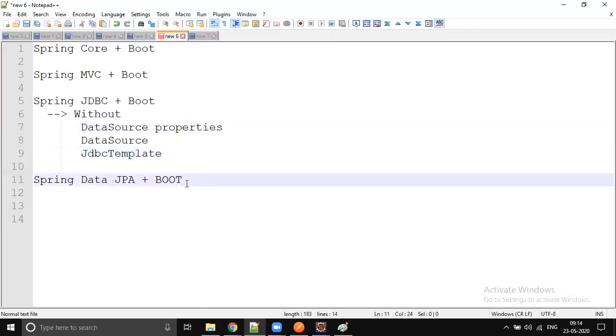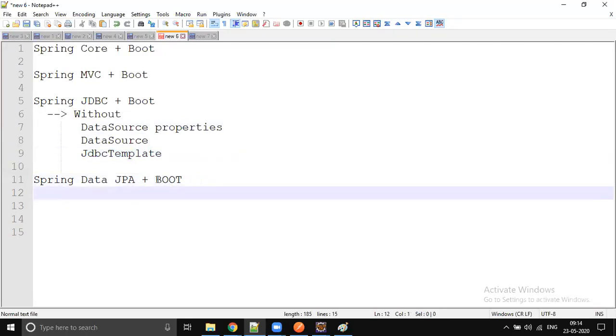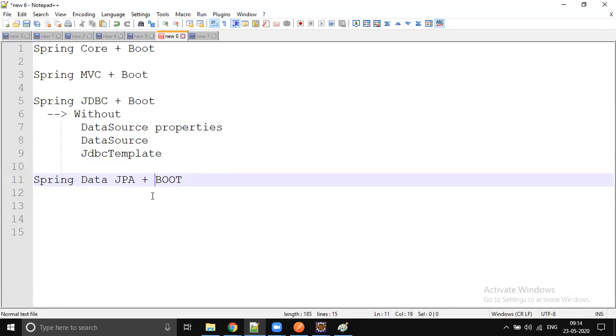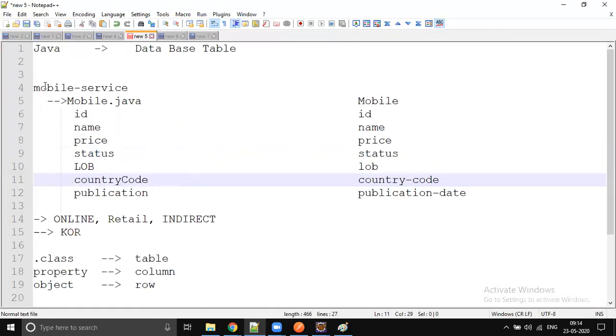Okay, fine. So coming to Data JPA, same thing. First we will see one example without boot. Later we will implement the boot in our mobile service. We have our mobile service, as we already committed. So the mobile service is going to be Data JPA.